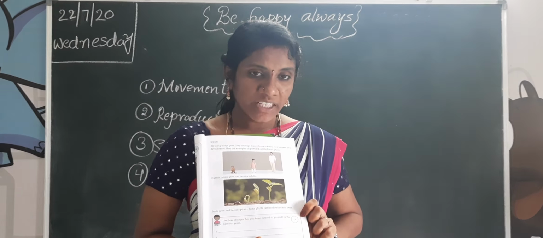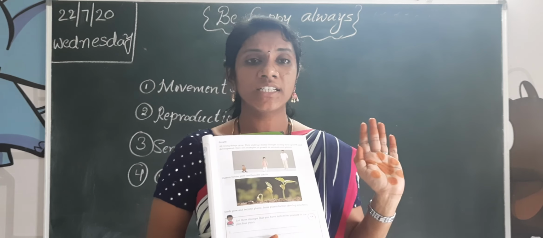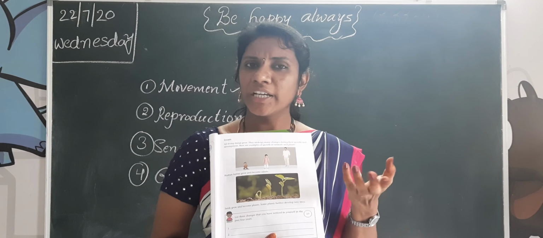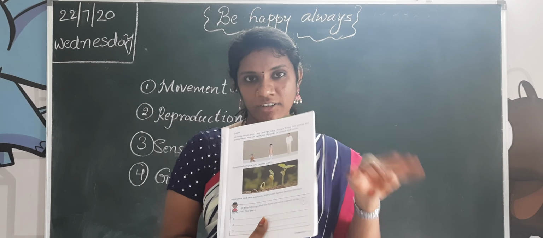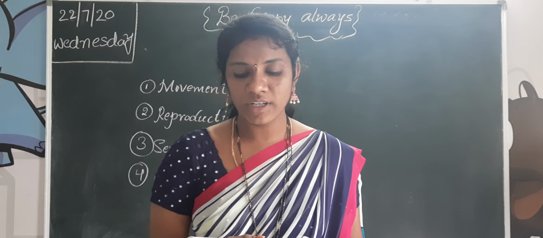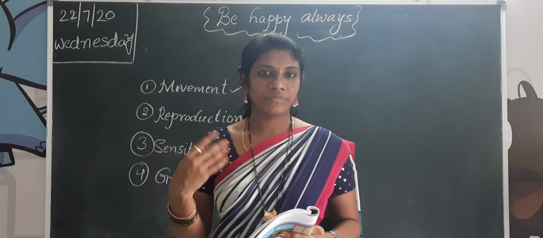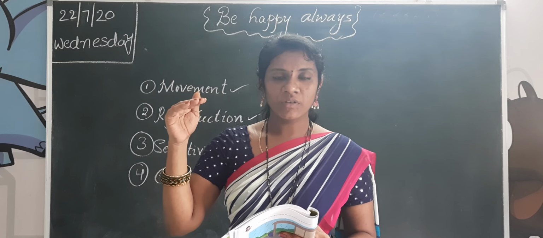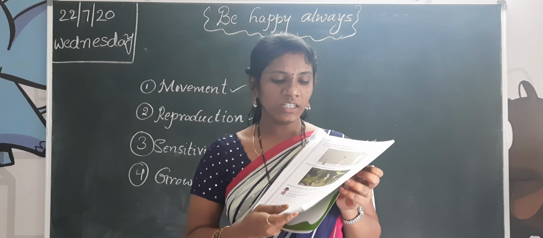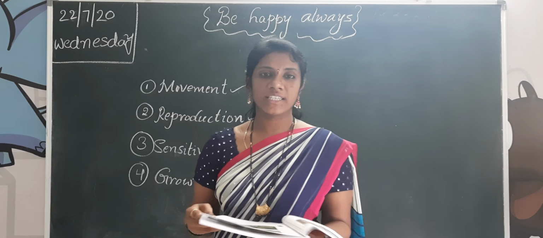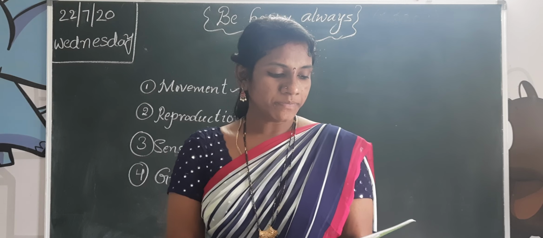Children, look at this activity 1.7. In this activity, in the past 4 years, what are the changes you observe in your life or in your surroundings? What you observe, you have to write here. List 3 changes that you have noticed in yourself in the past 4 years. In the past 4 years, your body will grow. So you have to write 3 changes here. This is an activity. Children, you have to complete these activities. What you know the answers, you have to complete and you have to send the pictures.